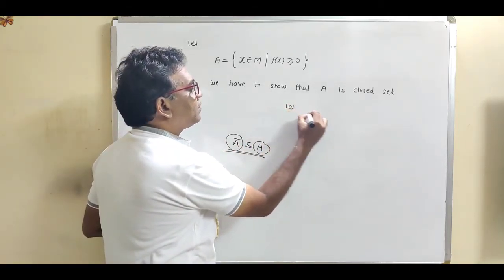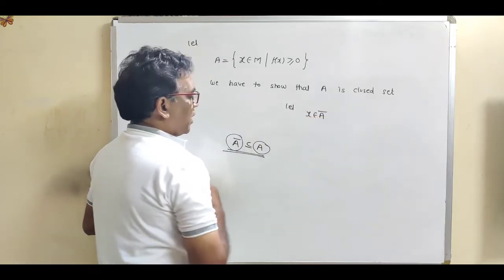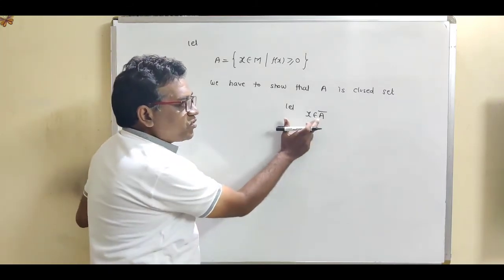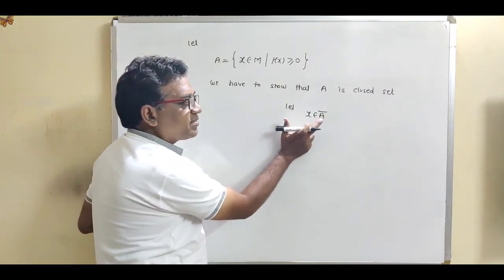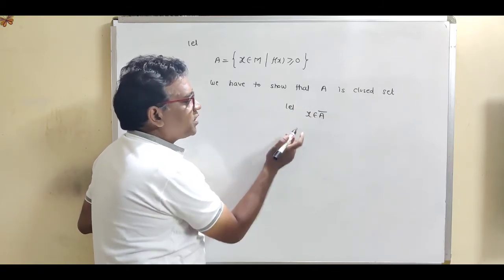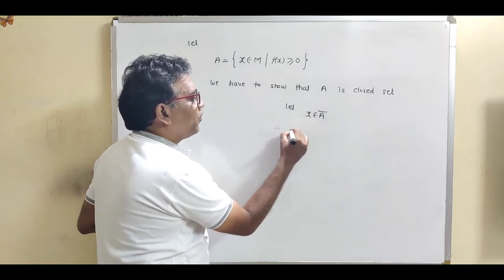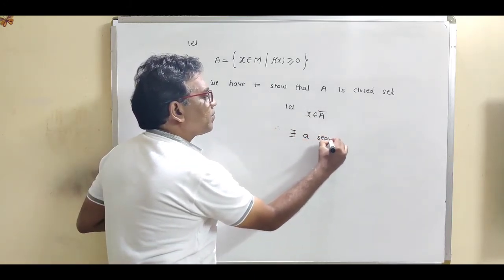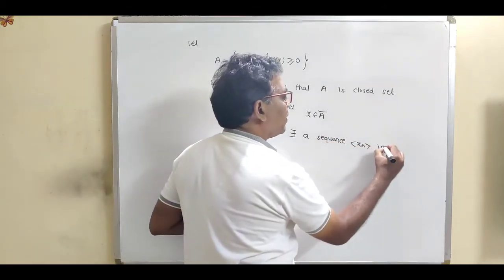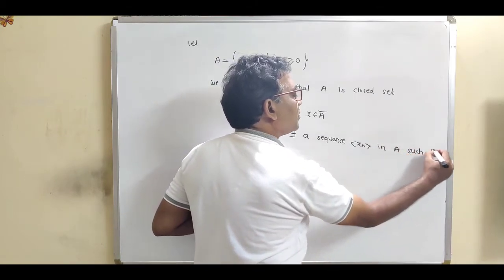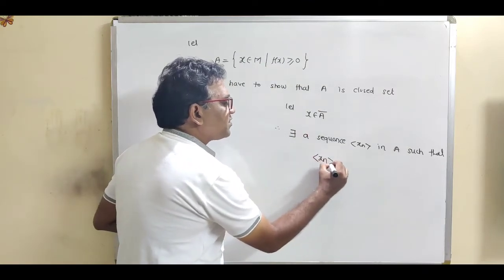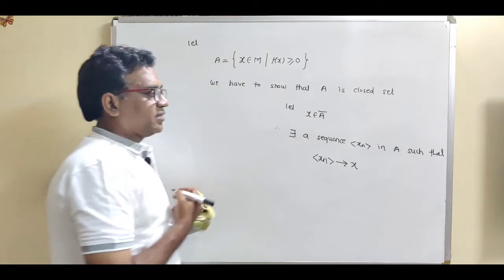So write down, let x belong to A closure. Now see what this notation is. A closure is called the set of all limit points. So obviously this x is a limit point. So use the definition of limit point. What is the definition? Therefore, there exists a sequence xn in A such that this sequence xn converges to x.